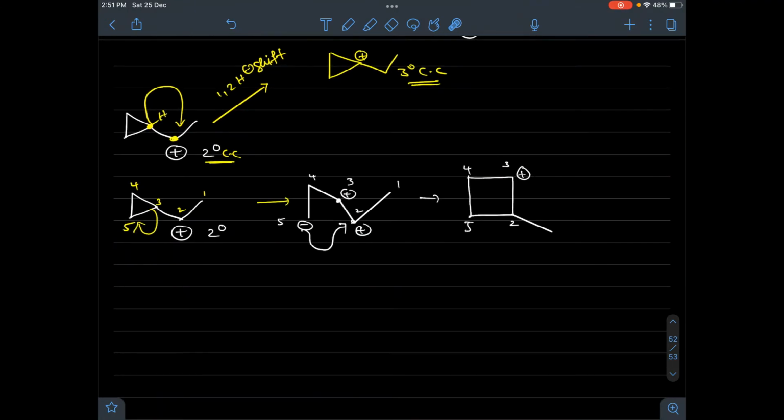So here the existing carbocation is a secondary carbocation. It can undergo rearrangement to become a tertiary carbocation by hydride shift, right? So here you have a hydrogen, right? So this one involves a 1,2 hydride shift and leads to the formation of a tertiary carbocation.